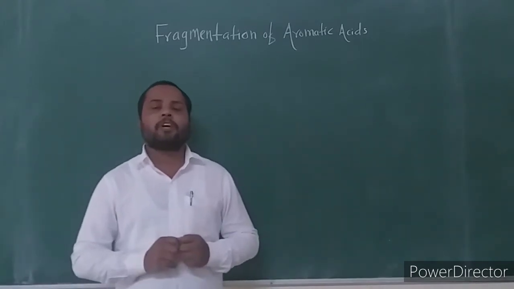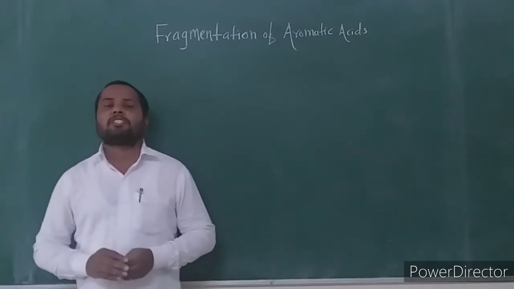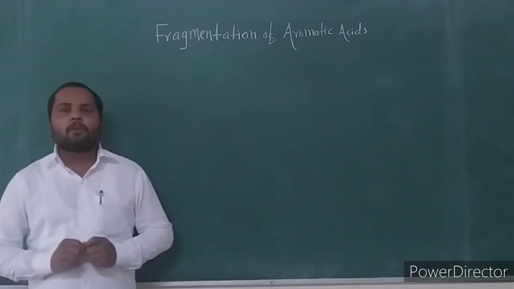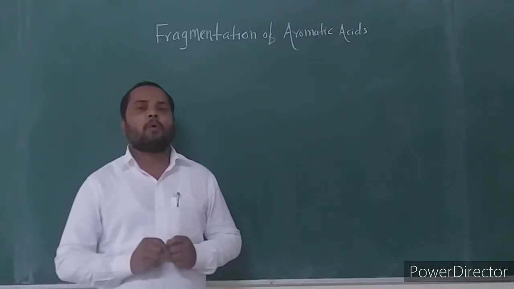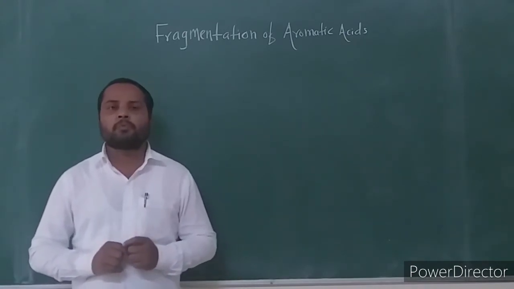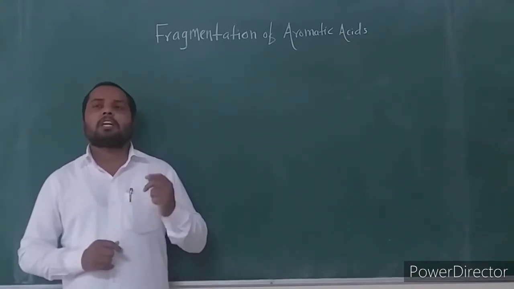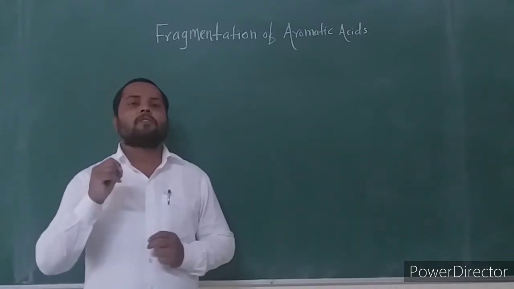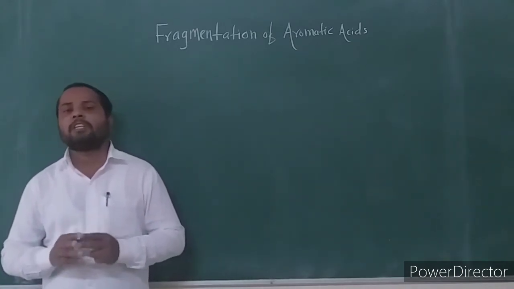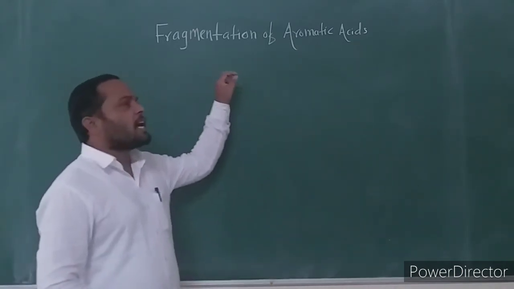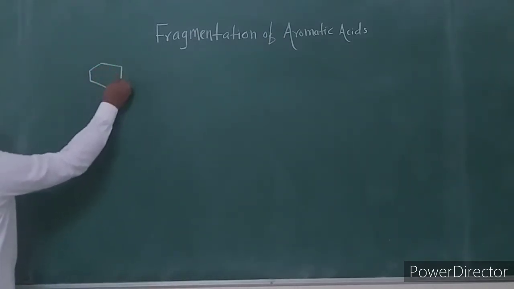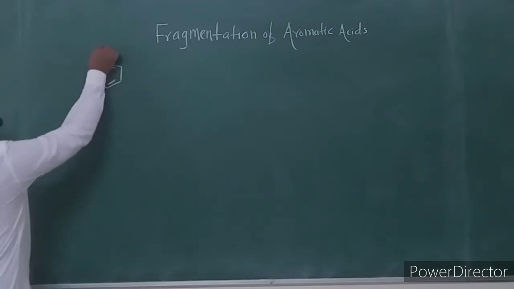Another very important fragmentation in the aromatic carboxylic acid is the ortho effect. When aromatic carboxylic acid has an ortho alkyl, ortho hydroxy or ortho amino group, it undergoes the ortho effect fragmentation with loss of a neutral water molecule to give the fragment ion at even mass number. Then consider the example for the fragmentation of aromatic carboxylic acid. This is the example, para-methoxybenzoic acid.